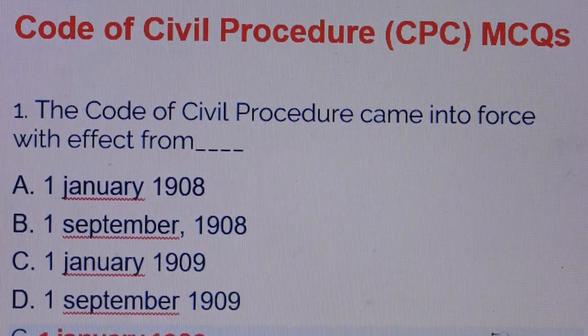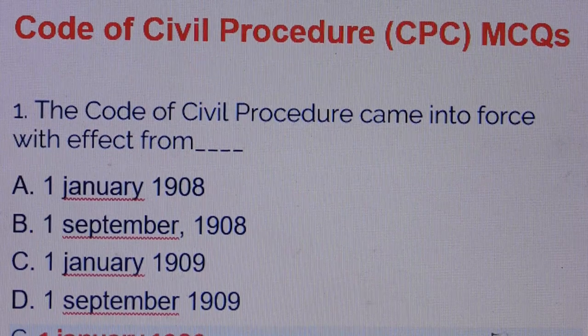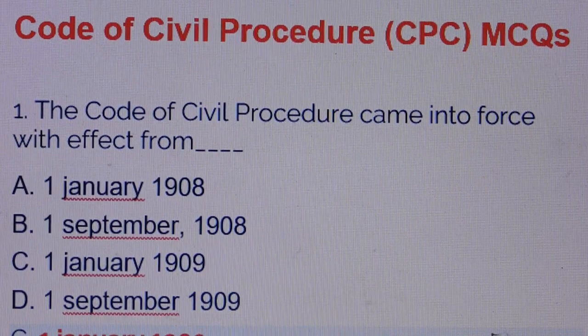Friends, today we will see MCQs of CPC, meaning Civil Procedure Code.